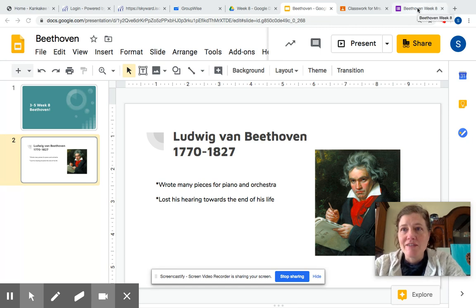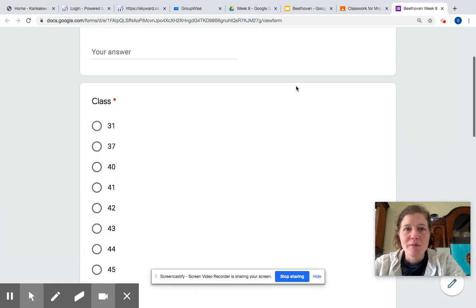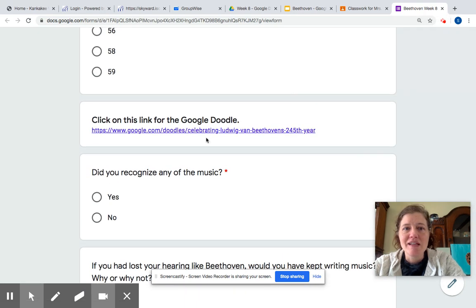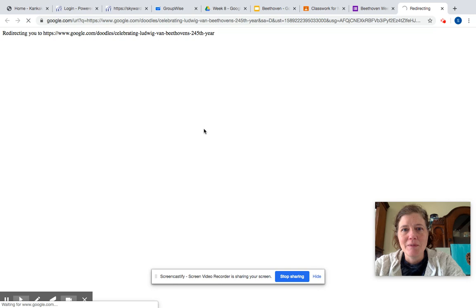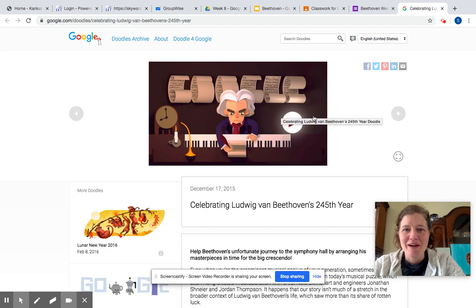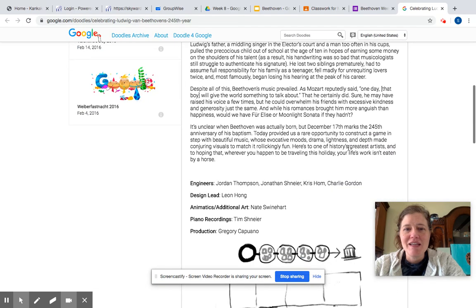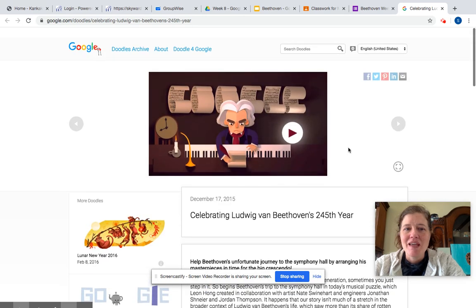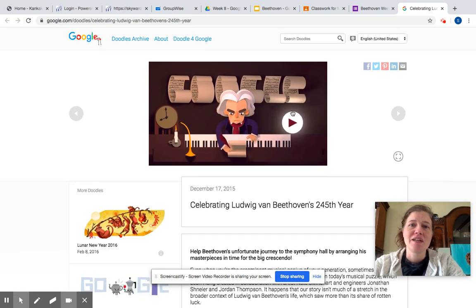So, for our little activity today, in your Google form, it says click on the link for the Google Doodle, and see how the letters are blue. So you're going to click on that blue sentence, and it's going to take you to a Google Doodle about Beethoven. If you want to read the information that's down at the bottom, that's just some extra information, but you don't have to read it. So in the Google Doodle, there are several little puzzles, and you have to put the music, the sheet music that he wrote down, in the right order. I know that might sound hard, but I'm going to show you an example, and it gives you some clues to help you.